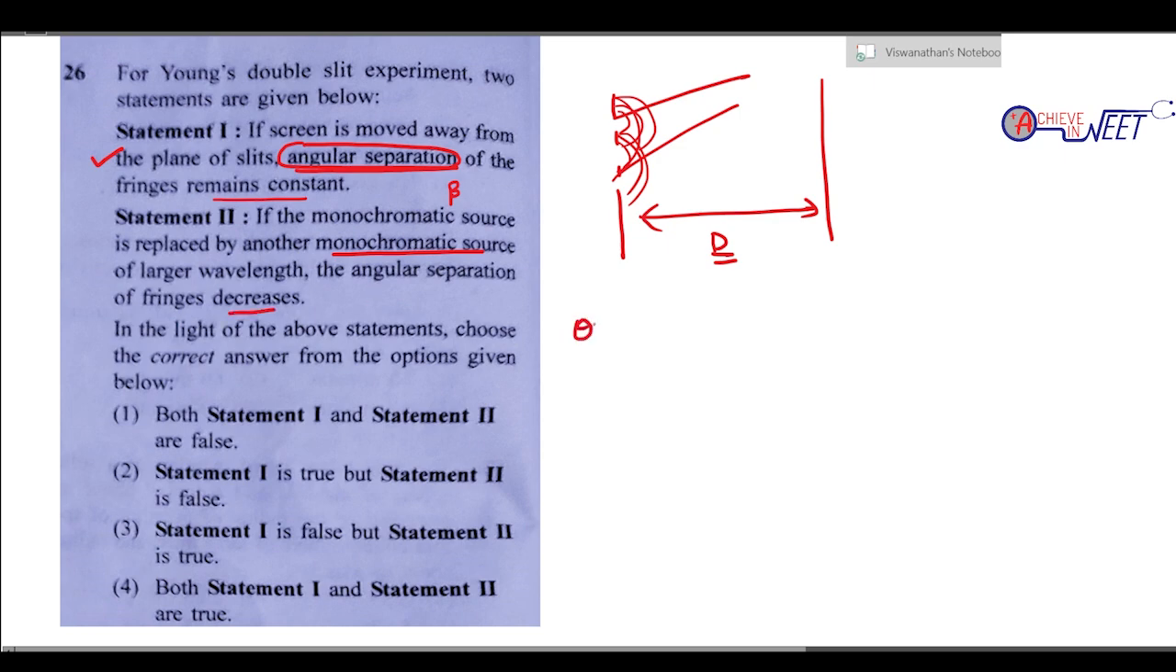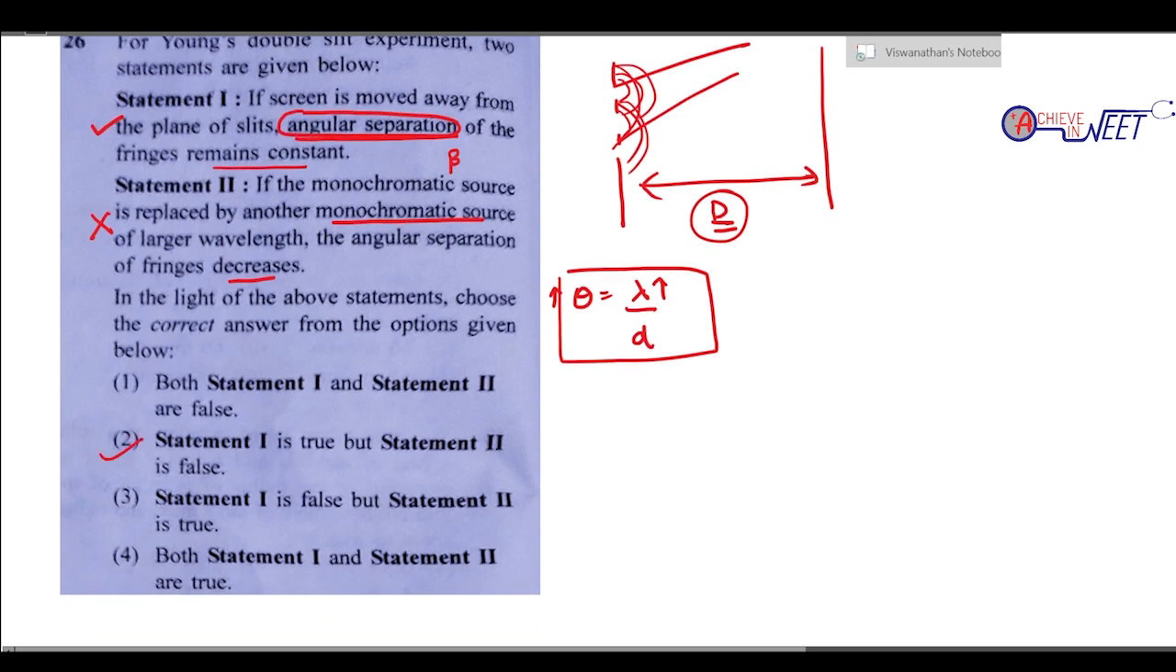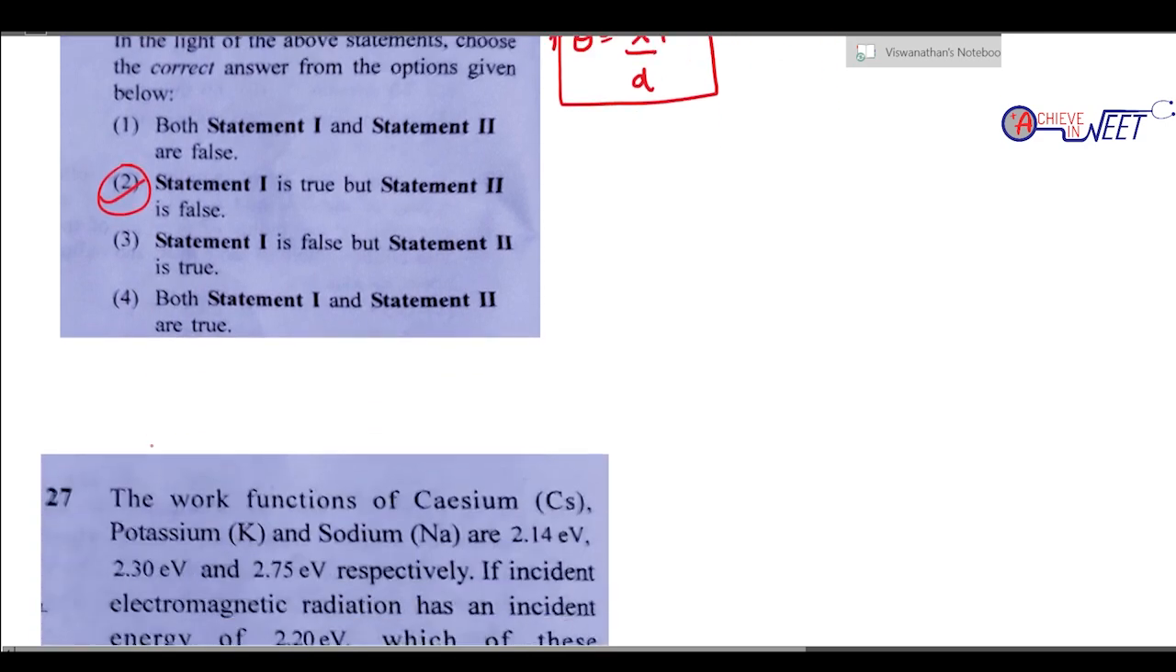Also you should remember angular separation is given by lambda by small d. Right? It is given by the formula lambda by small d. So if lambda increases, theta will increase. So statement 2 is wrong. As you can see very well, angular separation is not dependent on capital D, it is dependent on small d. So statement 1 is true, but statement 2 is false is the right answer.